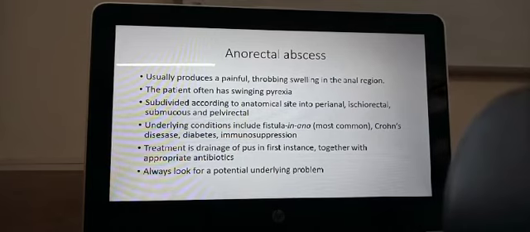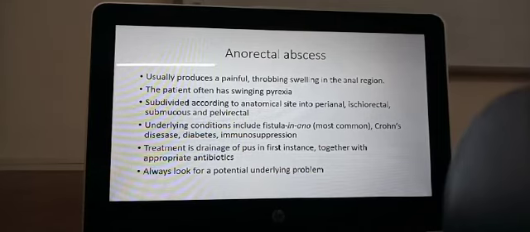Anorectal abscess. This is an infection. This is an abscess that is formed. It is a cavity containing pus. It is very painful. It will be throbbing pain, and there can be a swelling in the anal region. The patient often has fever. Pyrexia is fever.